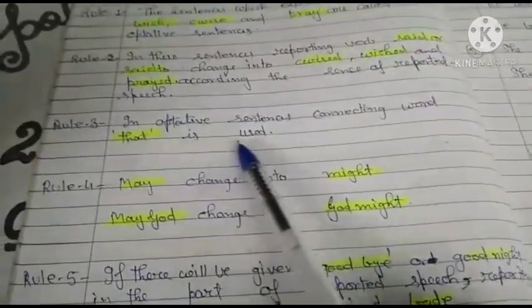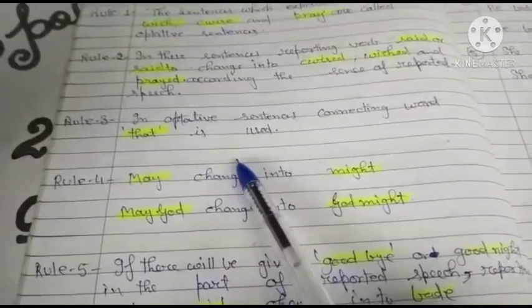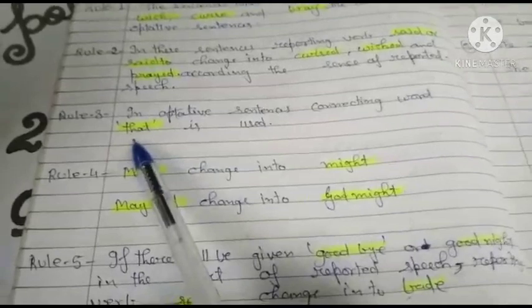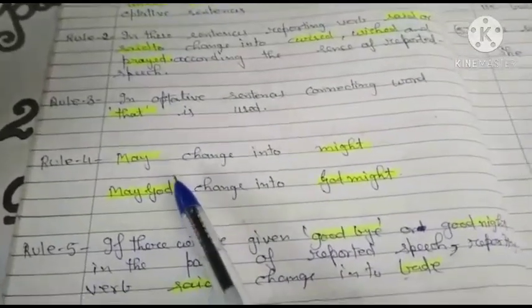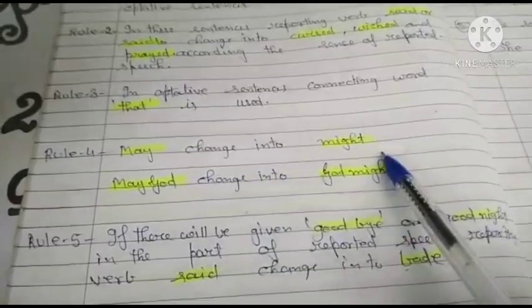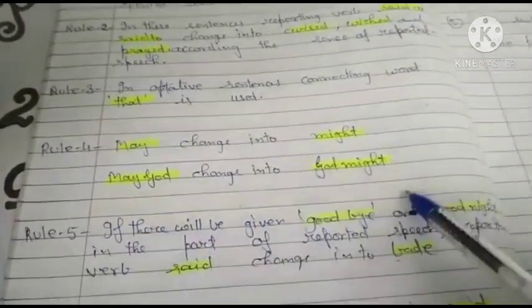In optative sentences, the connecting word that is used. If the word may is given, you will change may into might. If may God is given, you will change may God into God might.